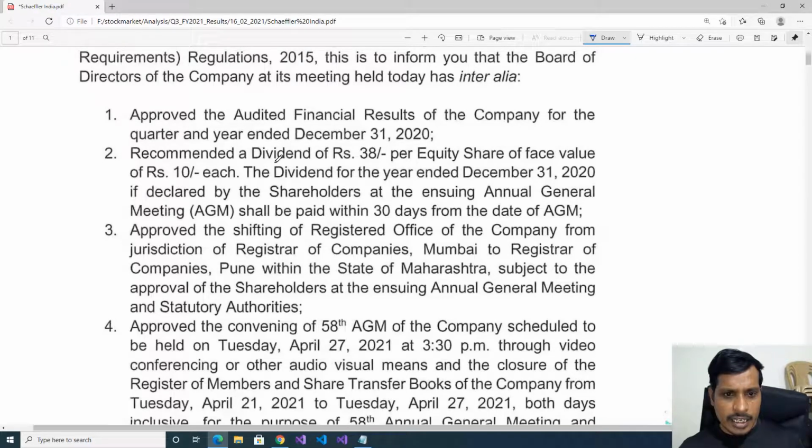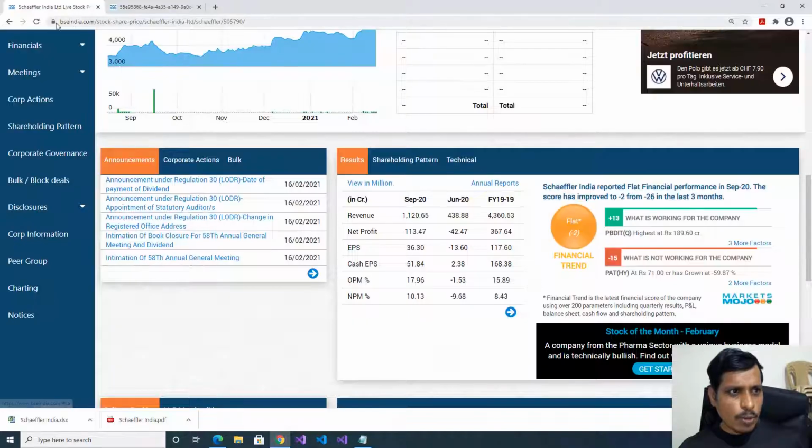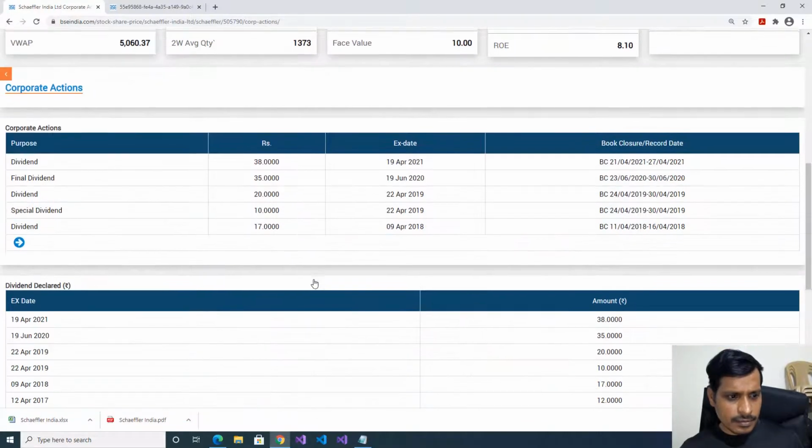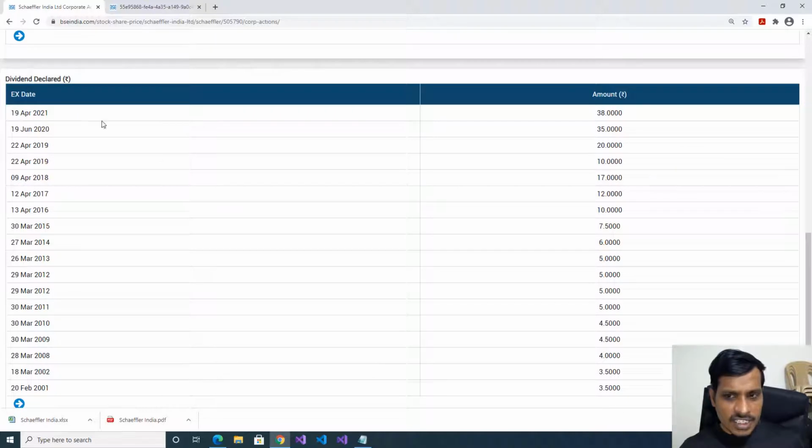Here we have one more point. Schaeffler India recommended a dividend of 38 rupees per equity share of face value 10 rupees each. I open bseindia.com and go to corporate actions. Click here. If you see this, currently they declared 38 rupees dividend and the ex date is 19th April 2021. Previous year they gave 35 rupees dividend. In 2019 they gave 2 times, that is 30 rupees. In 2018, 17 rupees. So 2018, 17 rupees; 2019, 30 rupees; 2020, 35 rupees; 2021, 38 rupees. That means every year they are increasing dividend.